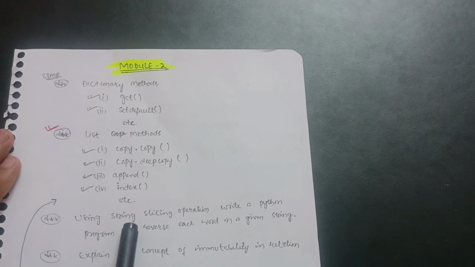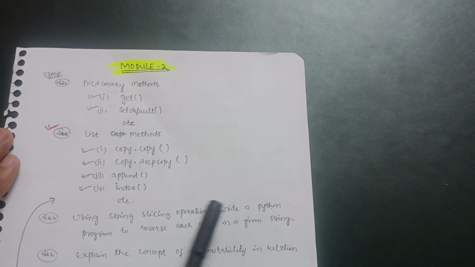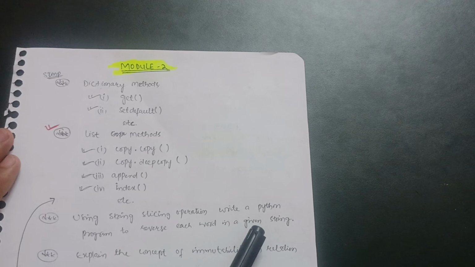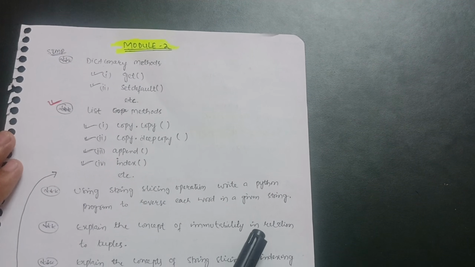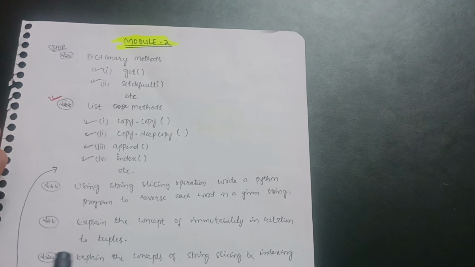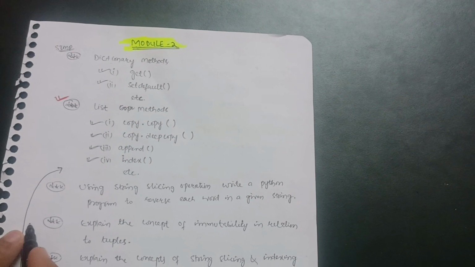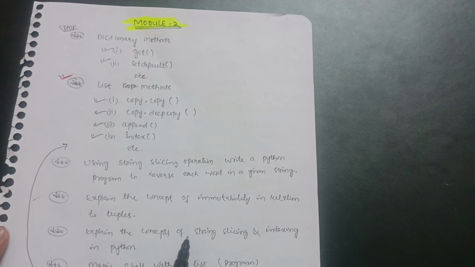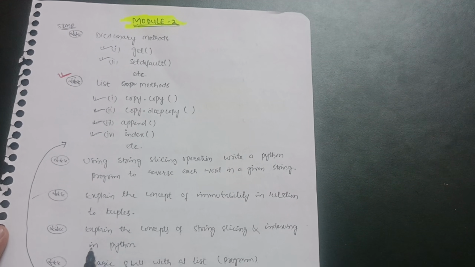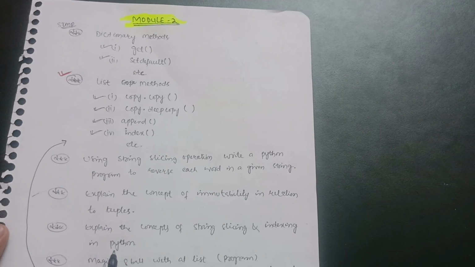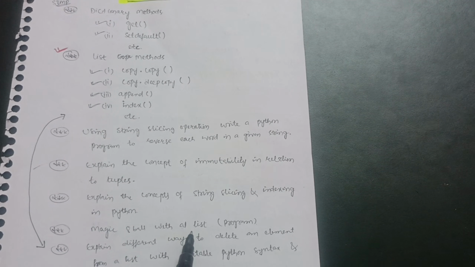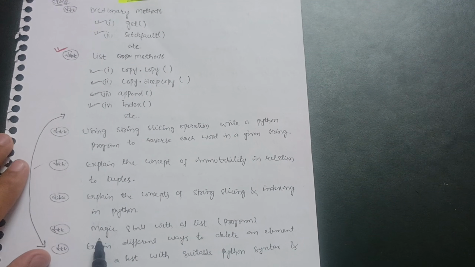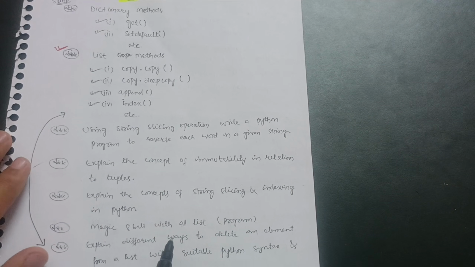Next one is using string slicing operation, write a Python program to reverse each word in a given string. Next one, explain the concept of immutability in relation to tuples. This is the most important question, immutability in relation to tuples. Explain the concepts of string slicing and indexing in Python. Then magic 8 ball with a list program, right? So you have to write down this magic 8 ball with a list.